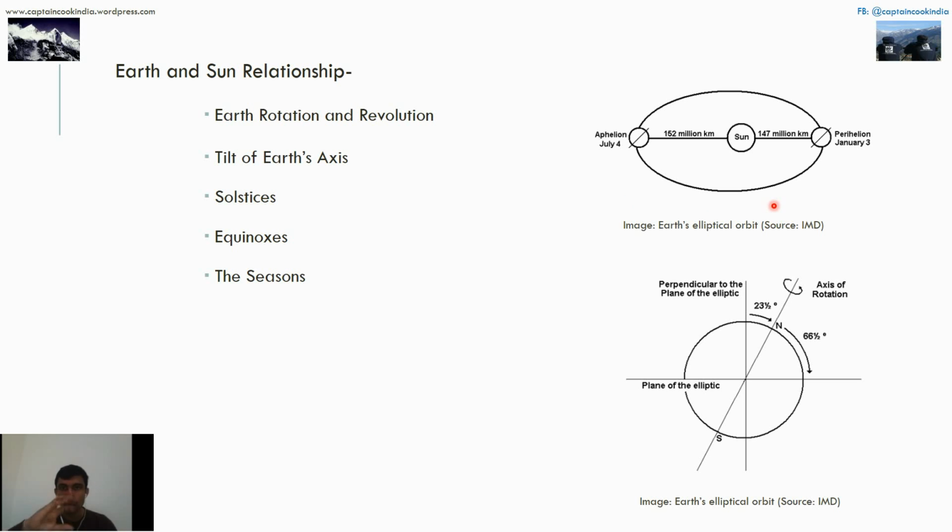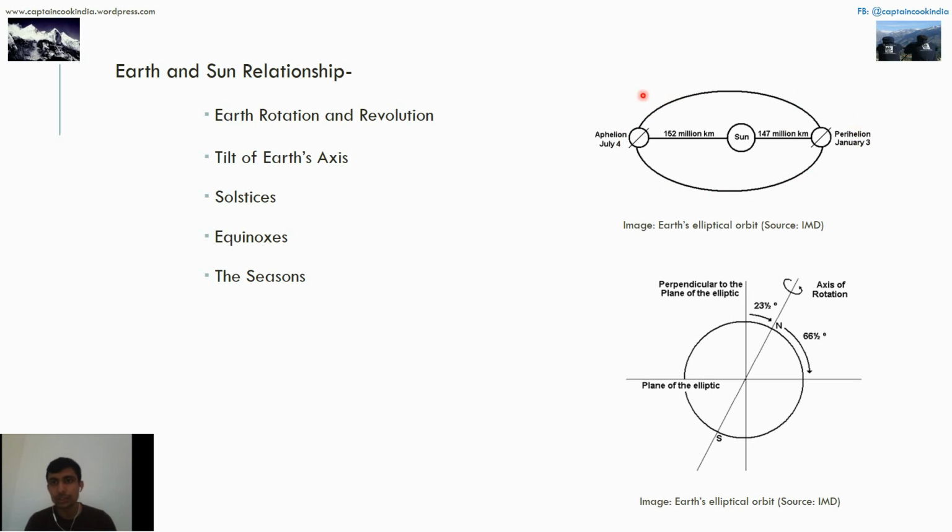This rotation takes place in almost one day, approximately 24 hours, or 23 hours and something like 50 minutes or so. So rotation gives you the time of one day, the day and night similarly, and this movement around the sun is called revolution.